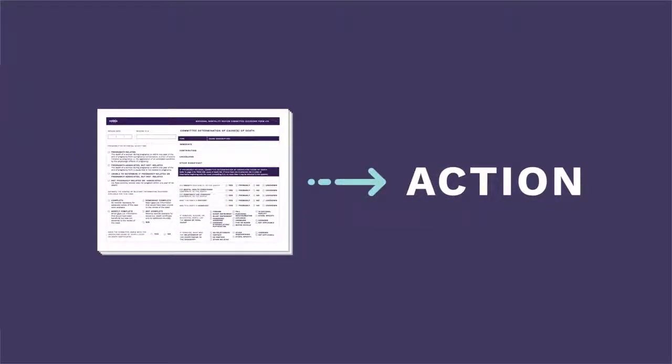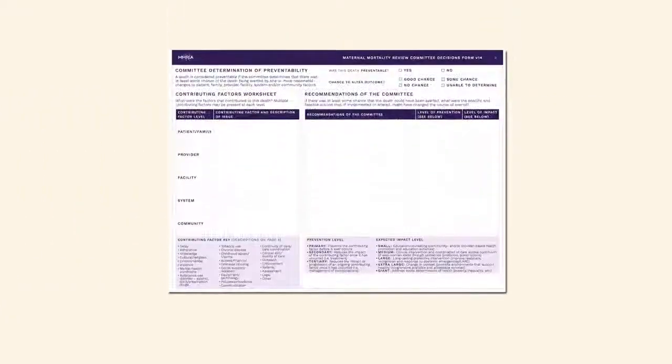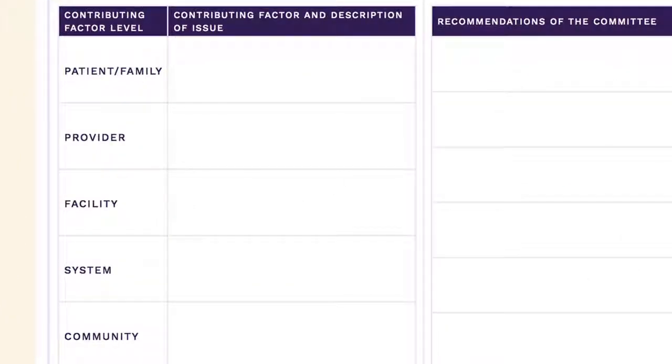Either decision is useful alone, but when used together, they can help us prioritize areas to recommend action. It's important for every committee to be reminded that the most frequent underlying causes of death may not be the most preventable. And there is a range of opportunity for prevention among those that are the most preventable. The next step is for our committee to document the factors that contributed to the death across 5 different levels: patient and family, provider, facility, system, and community. Once we complete this step, we are ready to make specific and actionable recommendations to prevent future deaths.